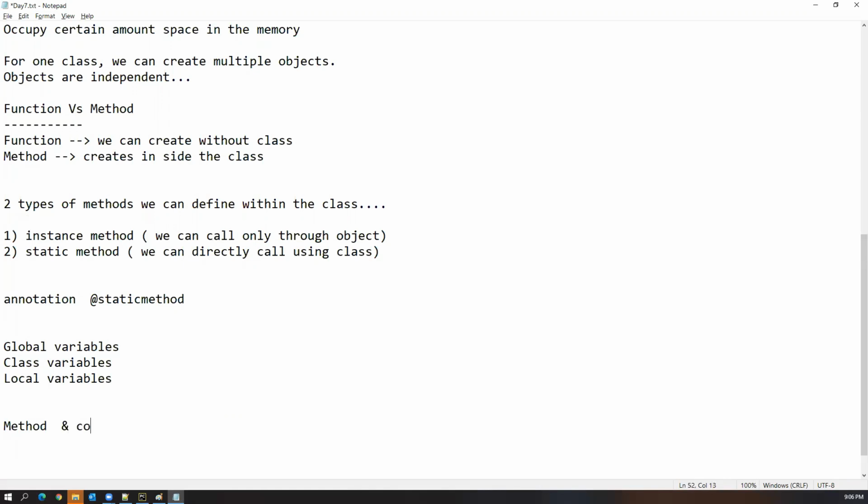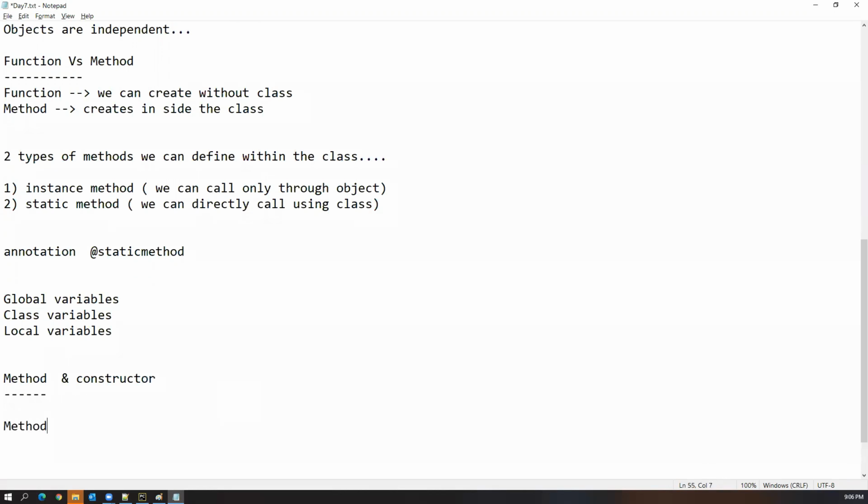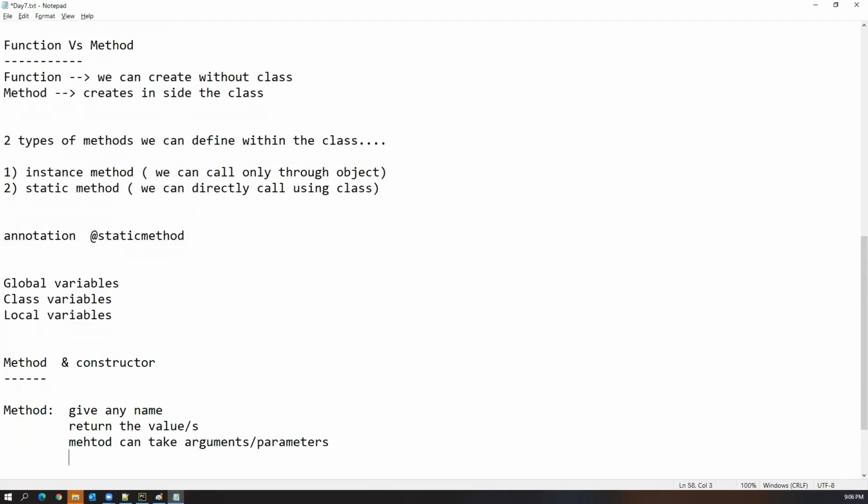Method and constructor. So what is a method? Definition wise, they are exactly the same. For a method, we can give any name, and a method can return a value or values, anything. And a method can take arguments or parameters. But how to call the method?